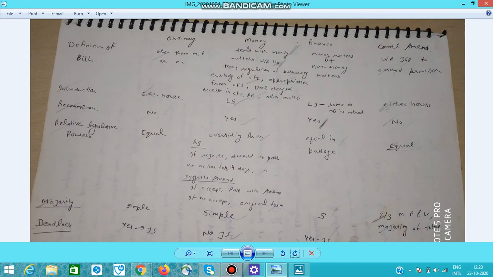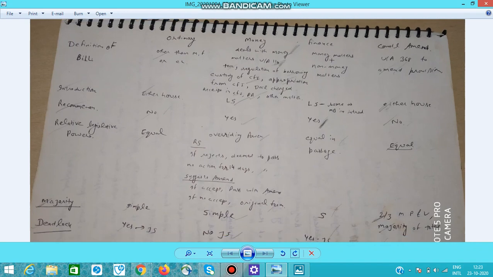They need only to be passed by both the houses and then they are presented to the president for his approval. And after the 24th Amendment Act, president is bound to give assent. It has been written in the constitution by the 24th Amendment Act that president cannot refuse giving his assent to a constitutional amendment bill. So that was a very fast covering of all types of bills, their mode of introduction, recommendation, comparison of Lok Sabha and Rajya Sabha, type of majority required, whether deadlock is possible or not, or options before the president.